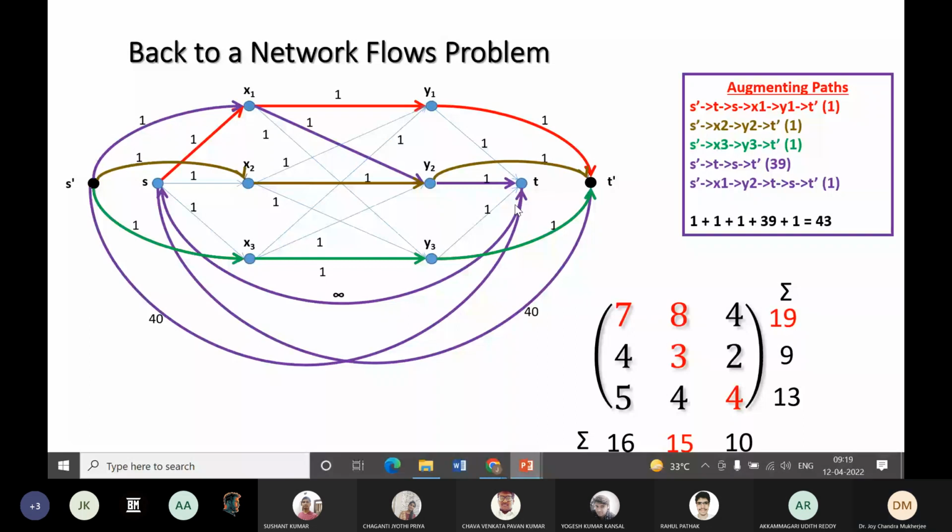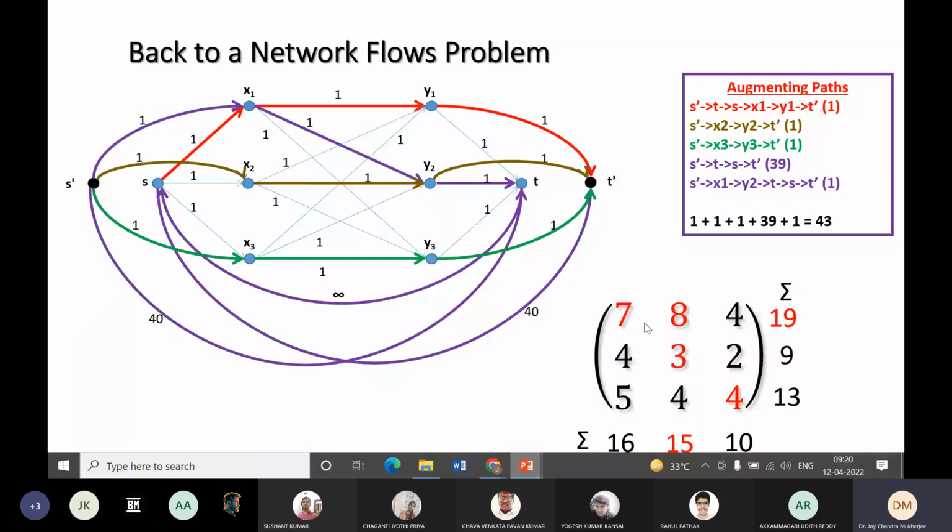Earlier it was 1, so 39 amount has been flown here, so it was 1. So this one is being there. So total is 43.